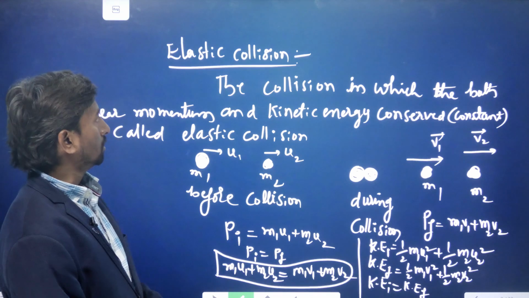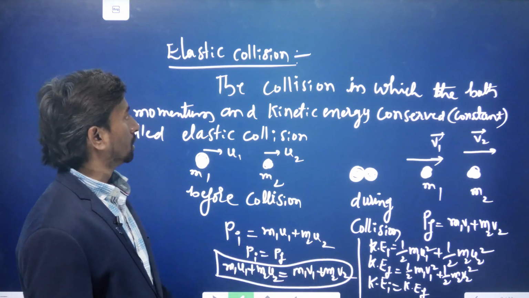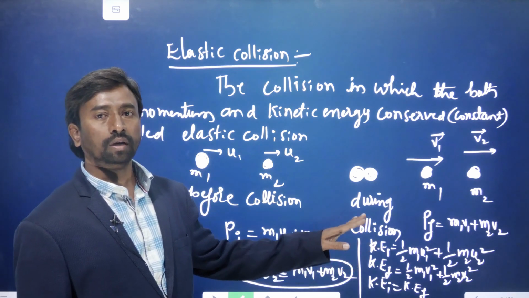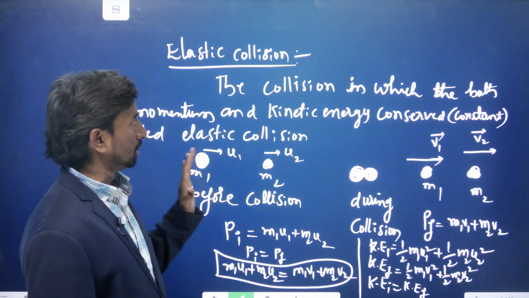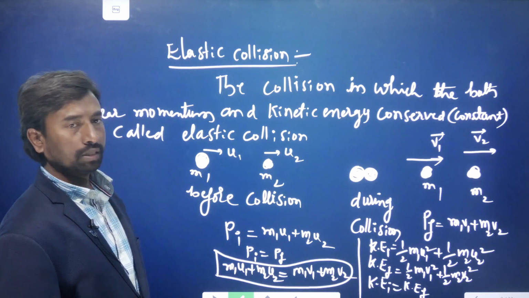If these two are conserved, constant before and after the collision, then it is called an elastic collision. There is no loss of kinetic energy in this collision. That is called elastic collision.